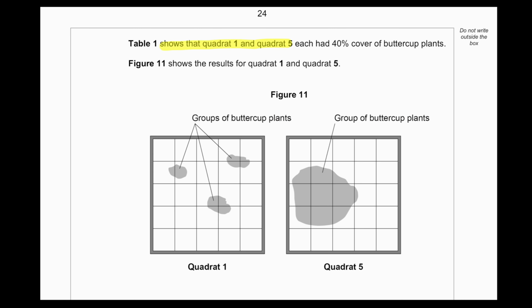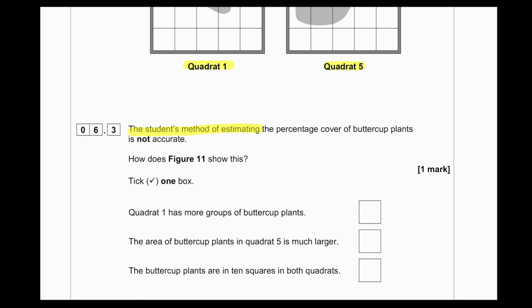Table 1 shows that quadrate 1 and quadrate 5 each had a 40% cover of buttercup plants. Figure 11 shows the results for quadrate 1 and quadrate 5, groups of buttercup plants in quadrate 1 and quadrate 5. The student's method of estimating the percentage cover of buttercup plants is not accurate. How does figure 11 show this?